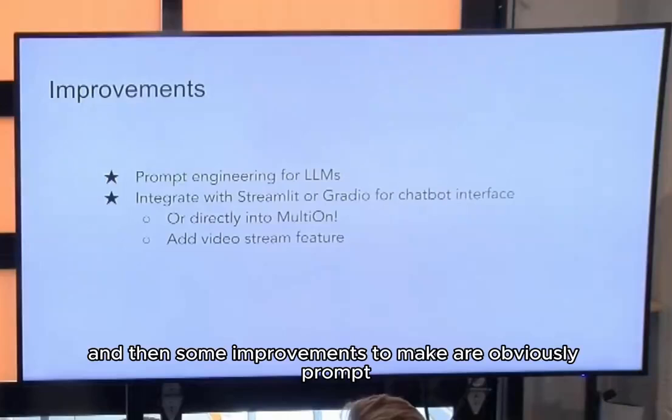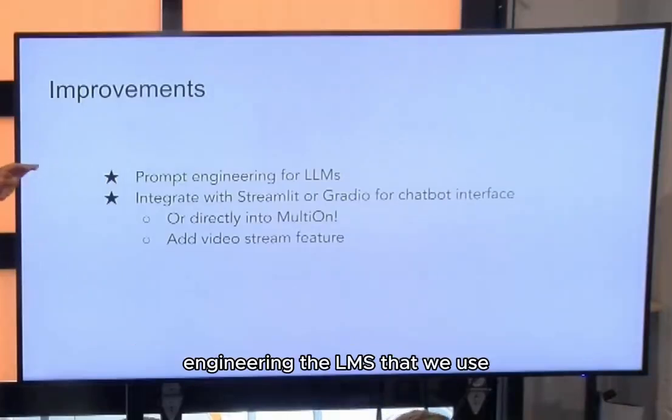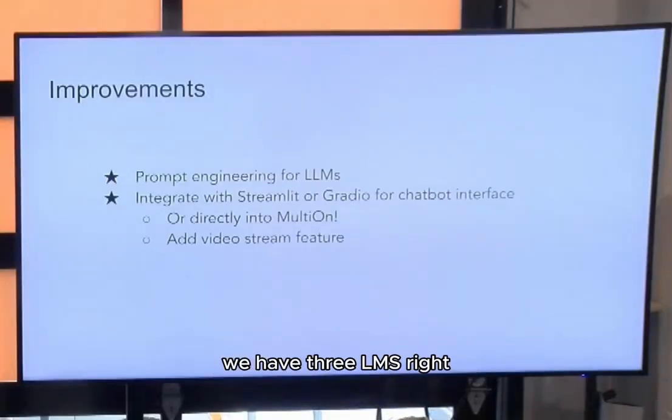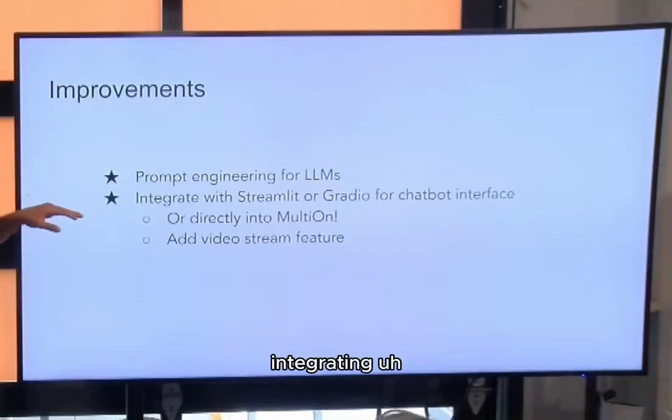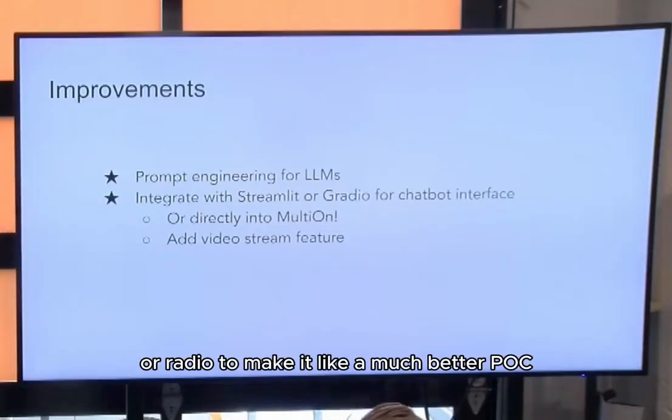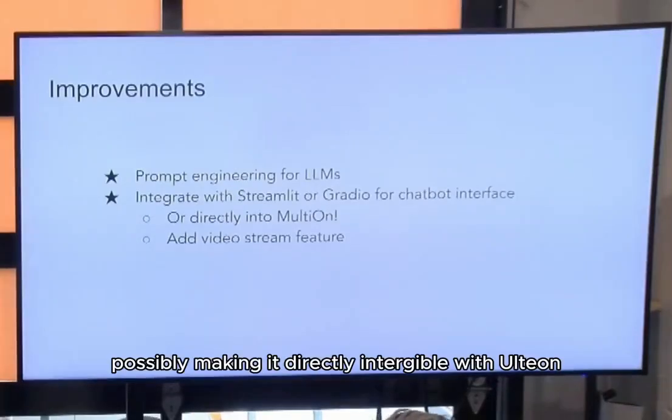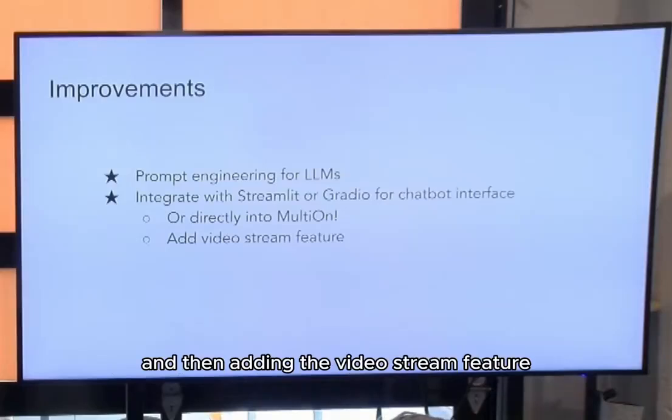And then some improvements to make are obviously prompt engineering the LLMs that we use. We have 3 LLMs, right? And so prompt engineering those to make them better. Integrating that with Streamlit or Gradio to make it a much better POC. And then possibly making it directly integrable with MultiOn. And then adding the video stream feature.